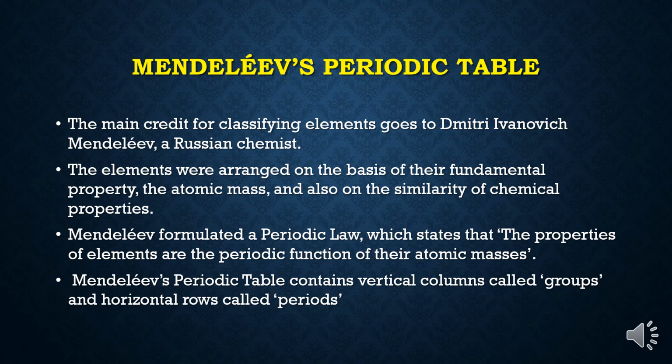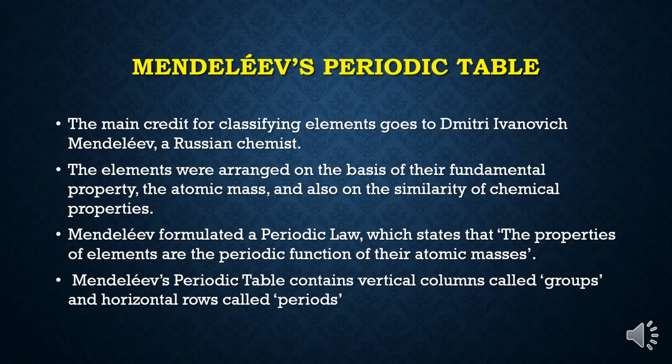Children, I want to introduce here that Mendeleev considered the atomic mass of an element as a fundamental property of an element. But at the same time, he has given equal weightage to the chemical properties of elements also. These two were the main criteria for classifying elements in the form of a periodic table.